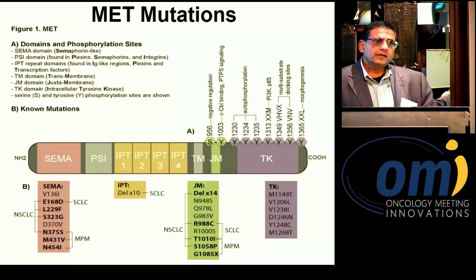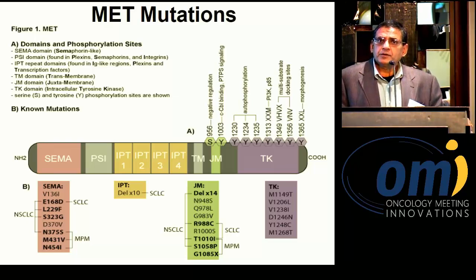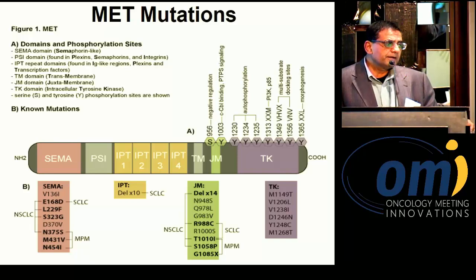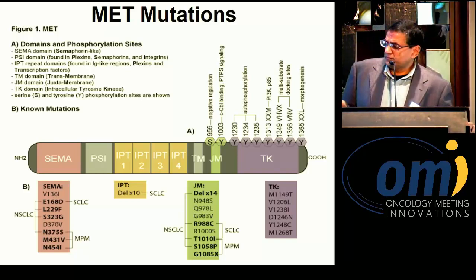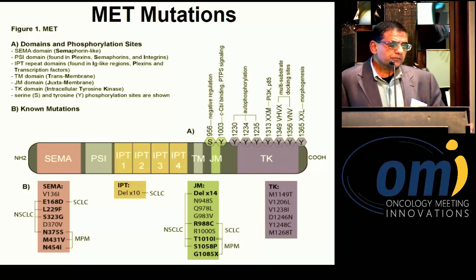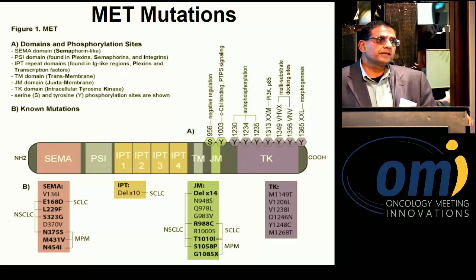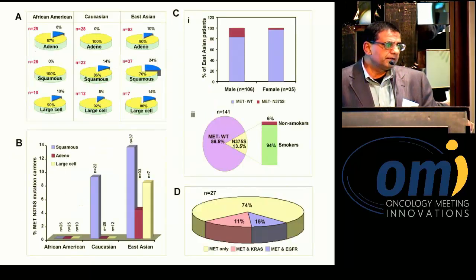in the context of JM domain mutations such as R988C as well as T1010I, you can have it in the JM domain for small cell lung cancer, non-small cell lung cancer, as well as malignant mesothelioma. And interestingly, at the N-terminus is the semaphorin domain, and you can even have mutations in the semaphorin domain, and the activating mutations appear to be the N375S as well as the E168D.